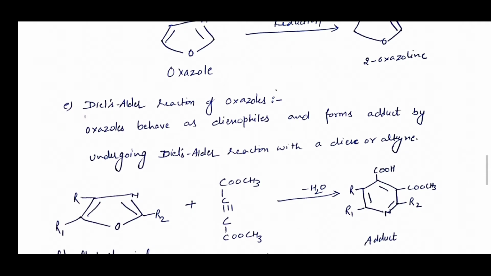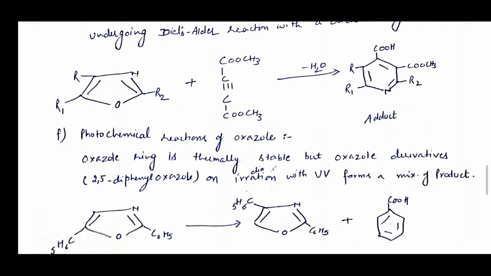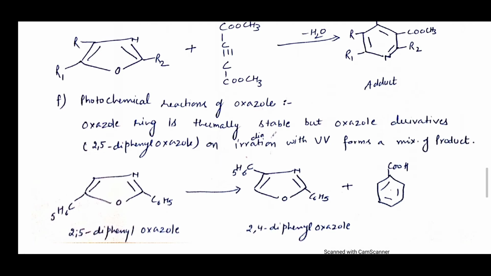Next is Diels-Alder reactions of oxazole. Oxazole behaves as a diene and forms an adduct by undergoing Diels-Alder reaction with a dienophile or alkyne. As you can see in this reaction, the oxazole ring with this alkyne compound with the removal of water forms an adduct. It looks like a pyridine adduct. Now next, photochemical reactions of oxazole. The oxazole ring is thermally stable, but the oxazole derivative 2,5-diphenyloxazole when irradiated with UV forms a mixture of products. As you can see in this reaction, 2,5-diphenyloxazole on radiation with UV light forms 2,4-diphenyloxazole or benzoic acid.